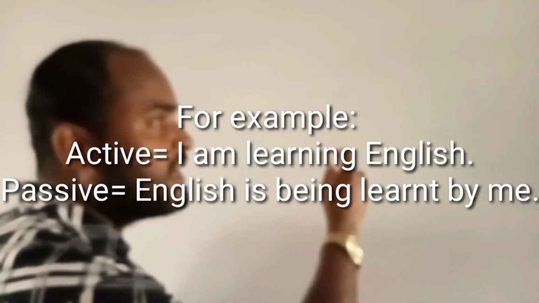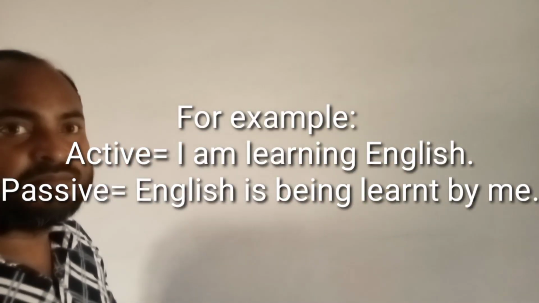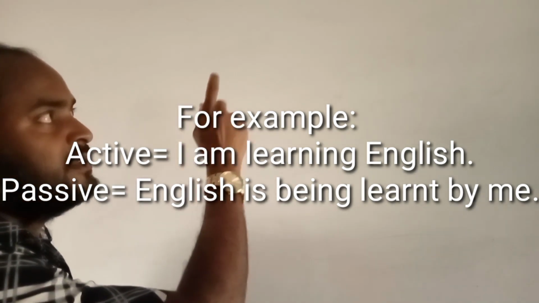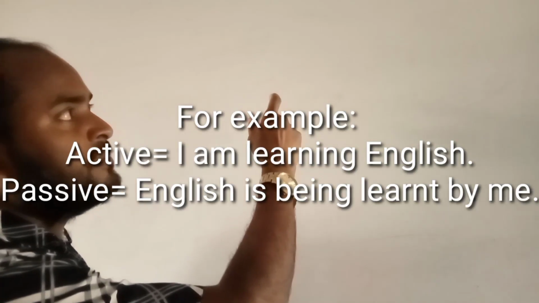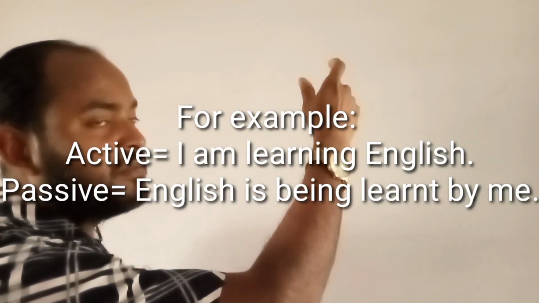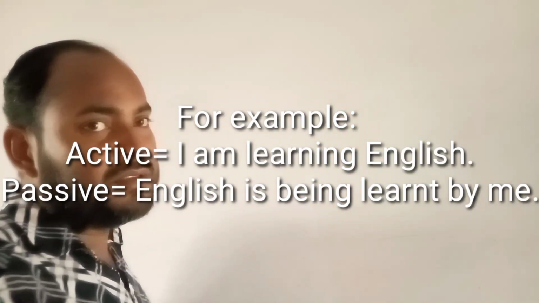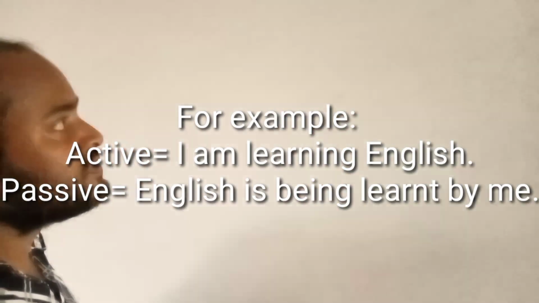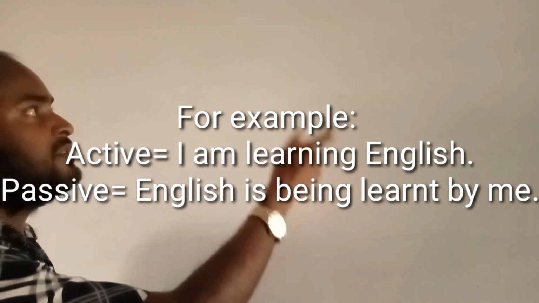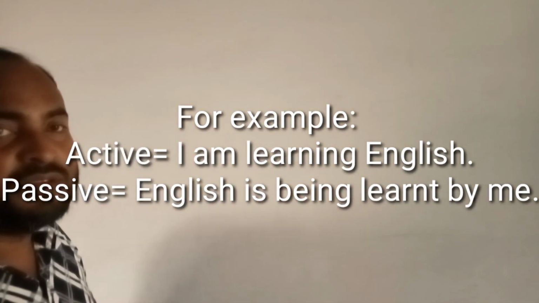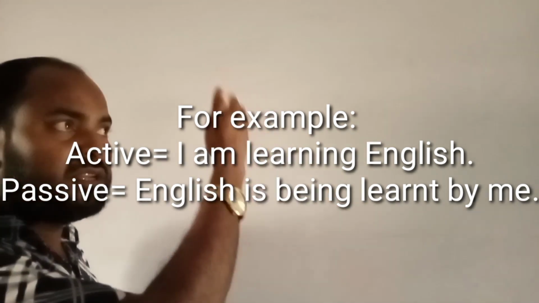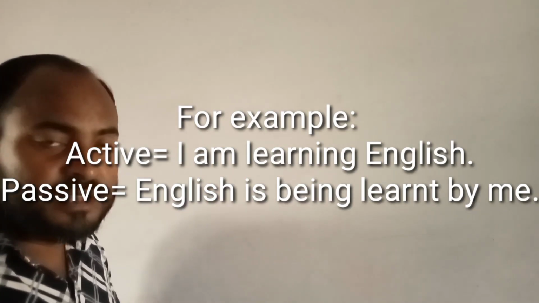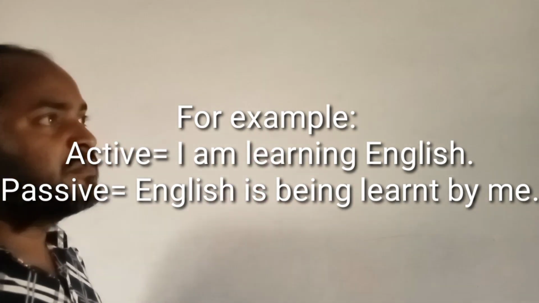I am learning English. My dear learners, subject I, auxiliary verb am, and learning, the verb bearing ing. Then object. This is present continuous. Okay. Then at first we have to write object as subject form, English. Then auxiliary verb: English is third person singular, so we shall use is, and then being.